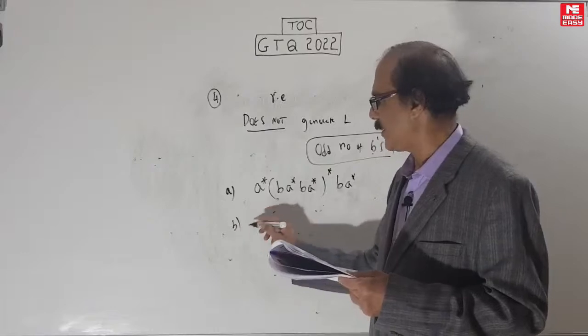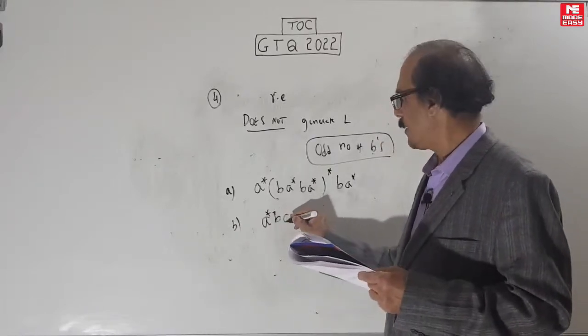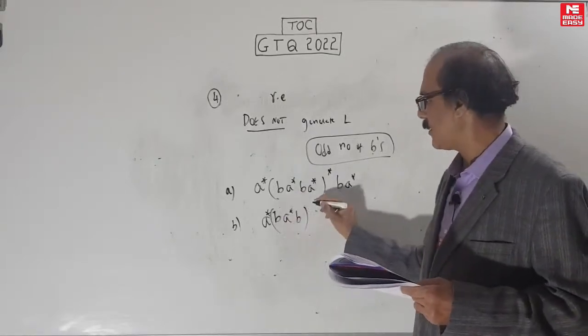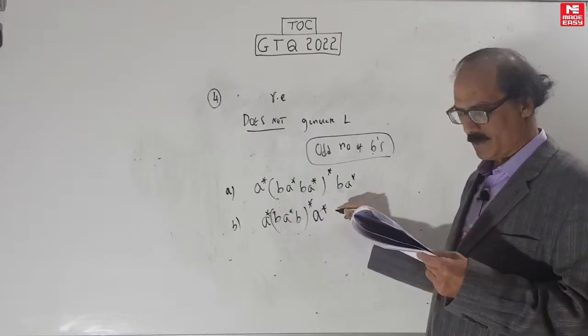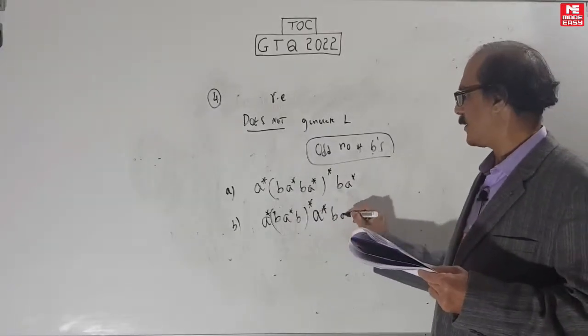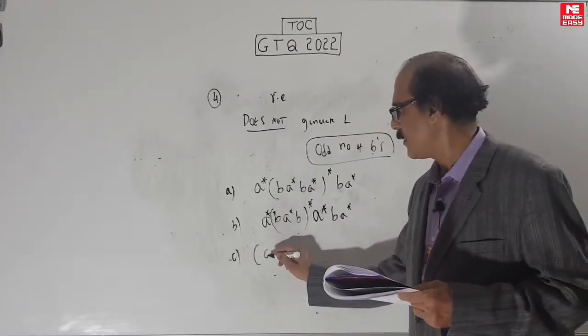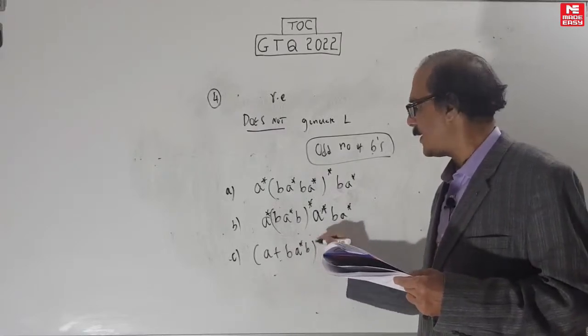Okay, choice A is B A* ... (A*B A*B)* A* B A*. Choice C is (A + B A*B)* B A*.